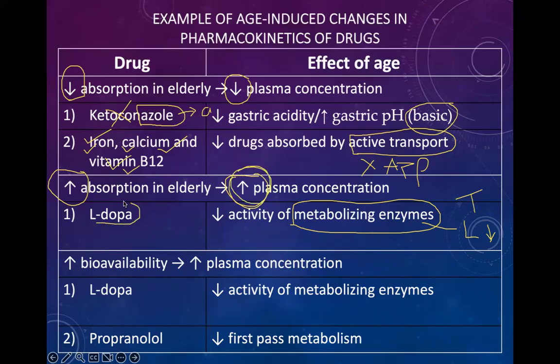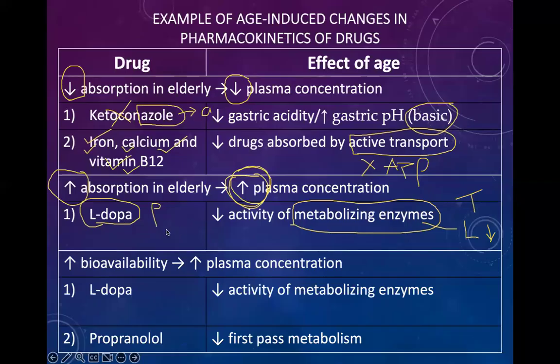Levodopa, this is the drug that is used in the treatment of Parkinson's disease. Doctor, can you repeat the last point? Pardon? Sorry, can you repeat the last point? This one? Yes, yeah, please.